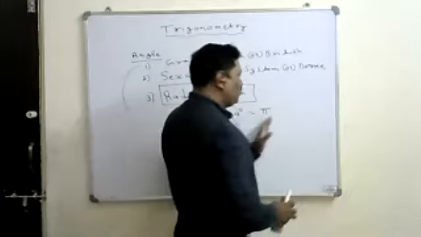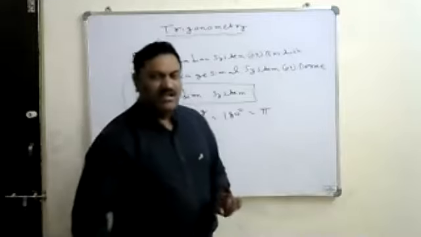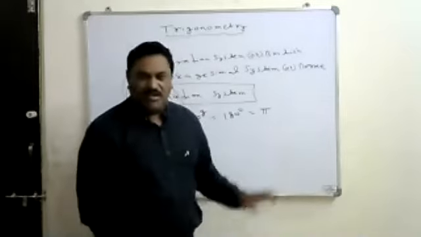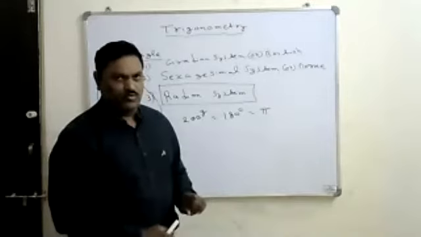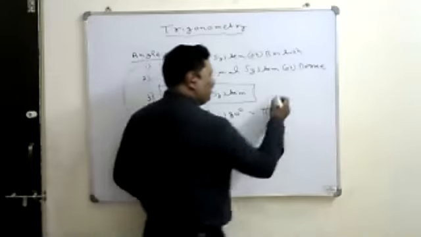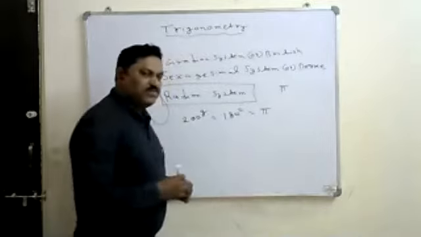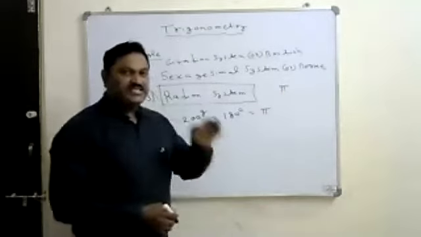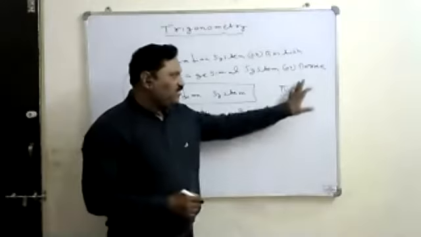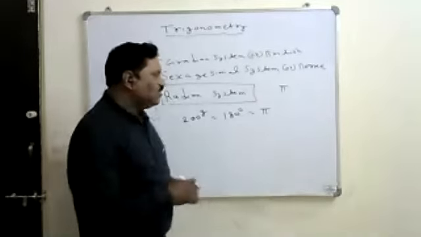If we calculate the value of pi, no decimal is recurring and the decimals are not terminating. That's why it is an irrational value. Pi is an irrational value. So this pi is called 180 degrees in terms of radians. The power of this pi, if we keep it, nothing is written there, you have to read it as radian.